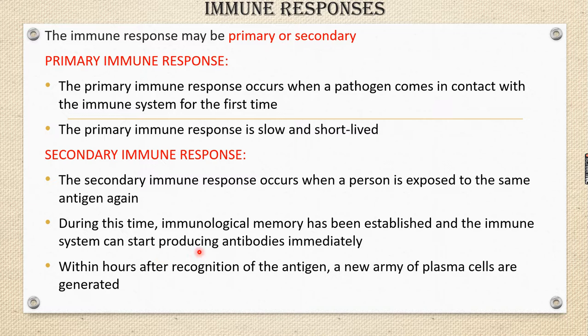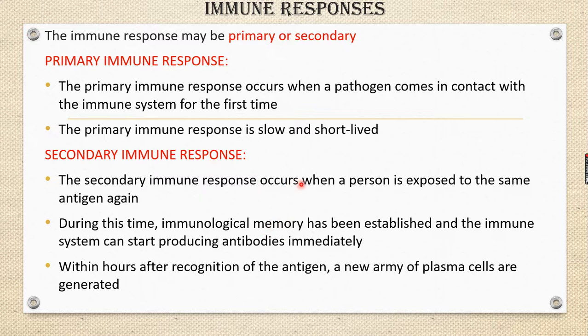So the immune system can start producing antibodies immediately. ஏற்கனவே immune systemல அந்த antibodies இருக்கு. So immune system activate ஆகி fast antibody நிறைய produce ஆகும். So within hours after recognition of the antigen, antigen உள்ள வந்திருக்குன்னு recognize பண்ண அடுத்த செகண்ட்ல new army of plasma cells also generated or produced. So immediately that virus or antigen can be killed.